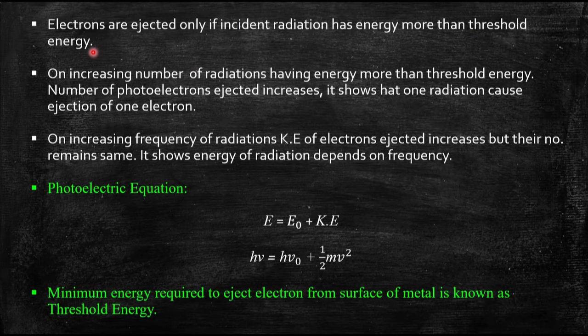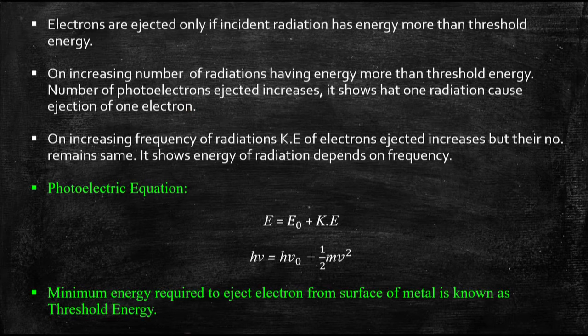Okay, on increasing the number of radiations having energy more than threshold energy, meaning the radiation which is suitable to eject an electron, if we increase the number of those radiations, then the number of photoelectrons ejected increases. It shows that one radiation causes ejection of one electron only.